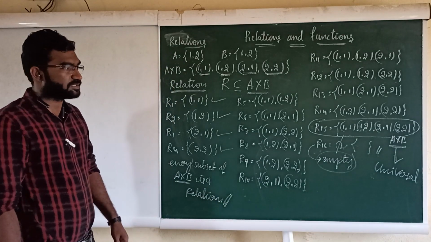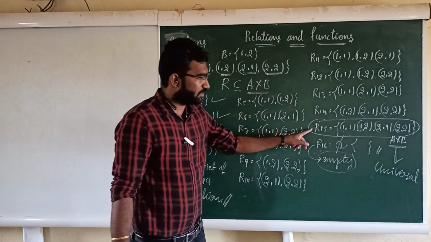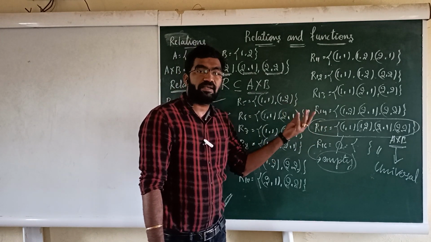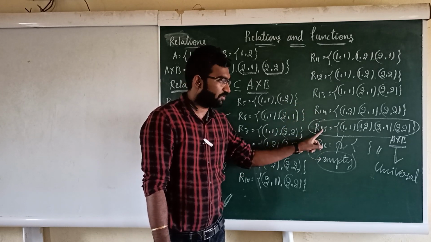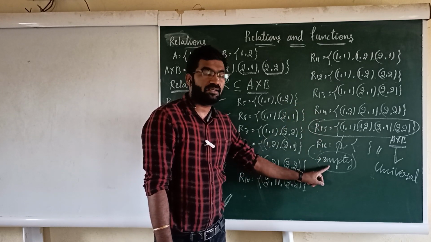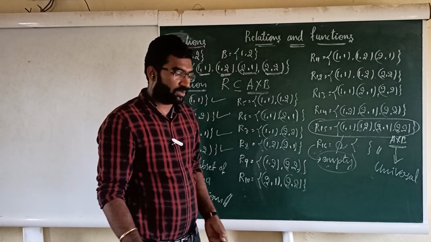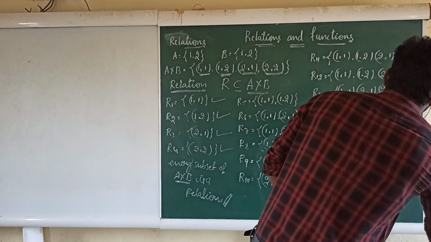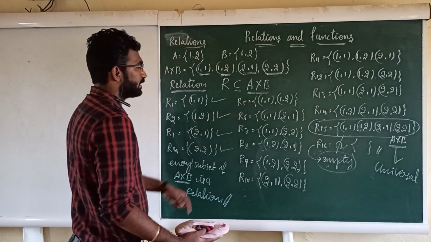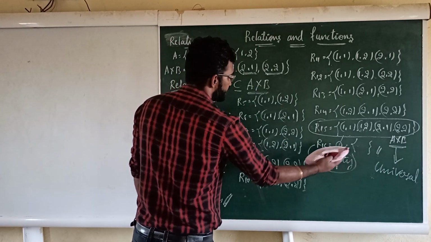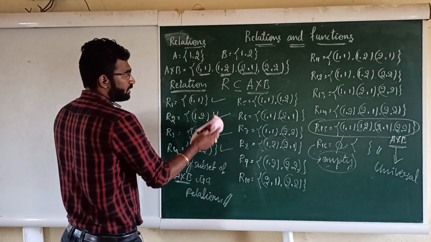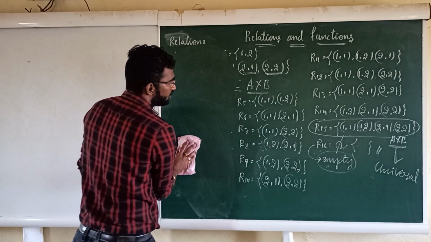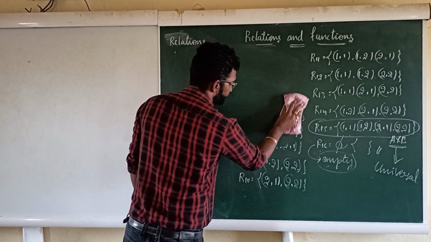So this is what you are going to understand. Next, concentrate on these two. The relation which is having all the possible ordered pairs of A cross B is called the universal relation. The relation which is having no elements is called the empty relation. In the types of relations, again we are going to study this. I will start with the empty relation, then universal. Just I will leave this, right?